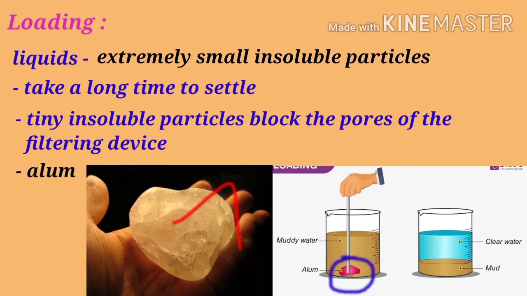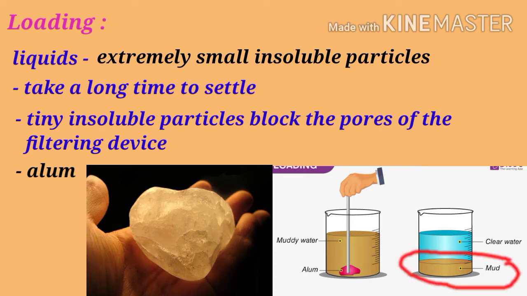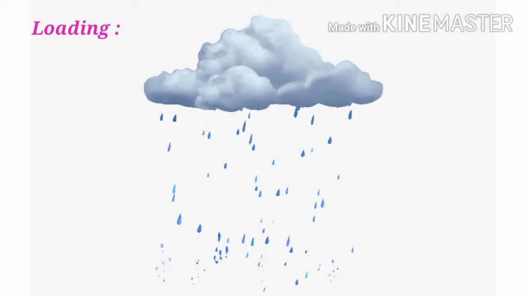The alum attaches itself to the soil particles that are suspended in the water. This makes the soil particles heavy and they settle at the bottom. Alum is available in grocery shops. Rain is a good example of this loading process. Raindrops load fine dust particles suspended in the air and bring them to the ground. Thus, rain cleans the air.